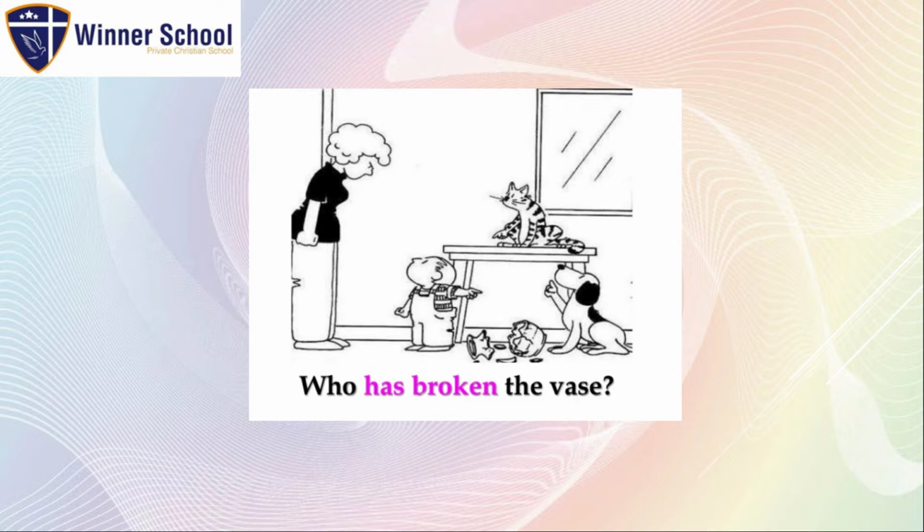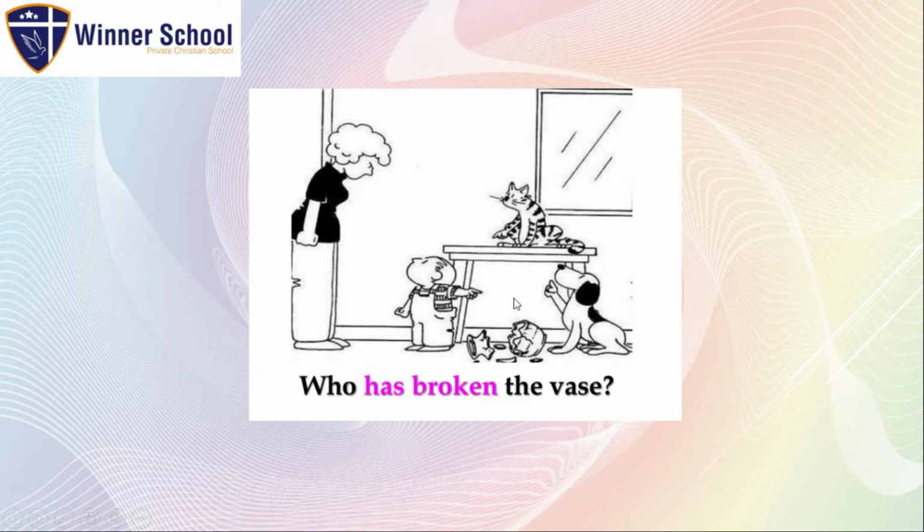But first, what can we see in this image? We can see a woman, a kid, a broken vase, a dog, and a cat. And the mother asks, who has broken the vase? Was it the kid? Was it the dog?